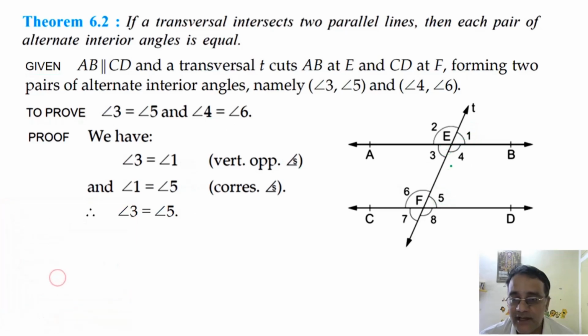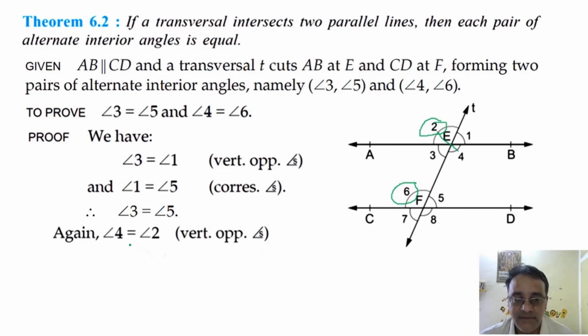So for that, what will we do? We'll take these two angles. Angle 2 is equals to angle 4. Why? Vertically opposite angles. And angle 2 is equals to angle 6. Corresponding angles. Corresponding angles, right?